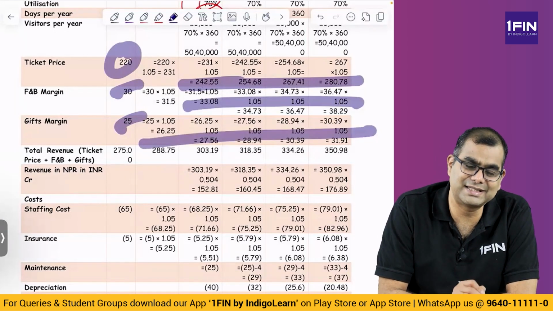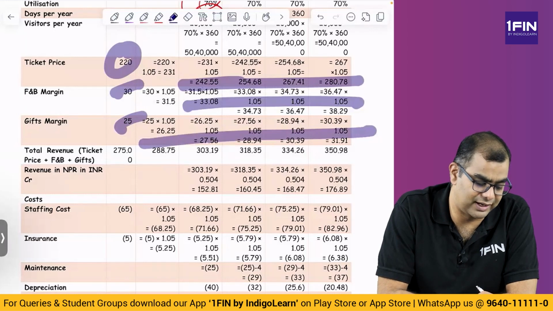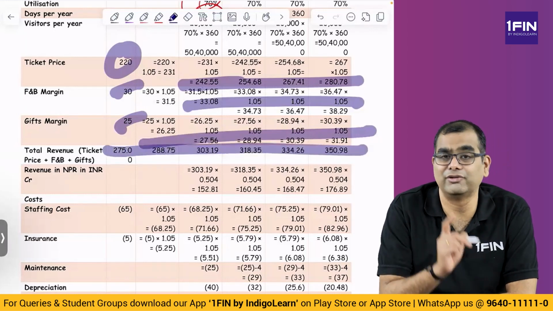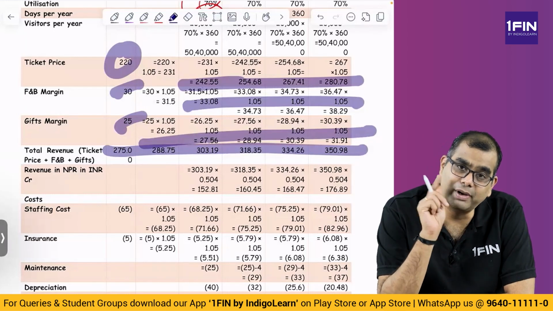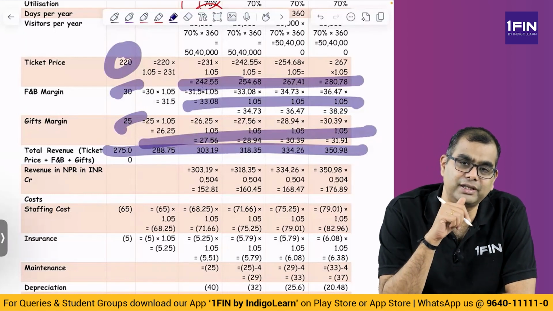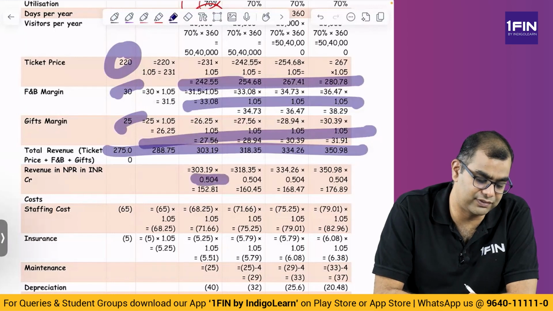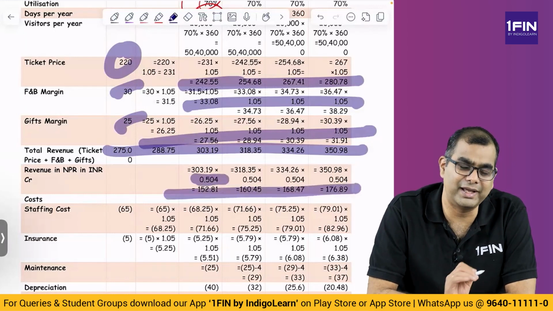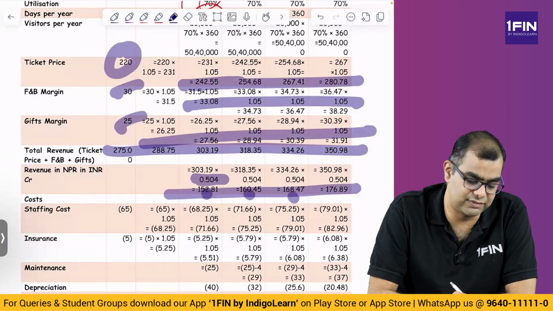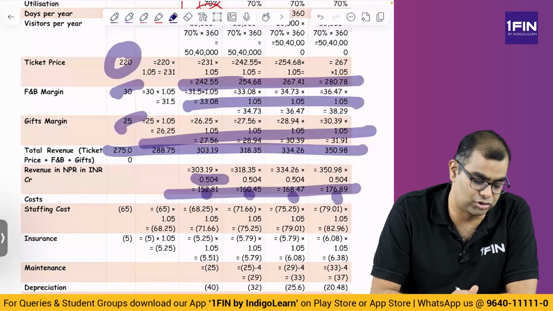If you add the sales and margin, you will get basically the revenue per user. Revenue per user. Please don't get confused that this is the revenue per year. This is the revenue per user per year. How many users are there? Visitors are there? 50,40,000. So you multiply it with 50,40,000 to arrive at revenue in crores. In NPR crores. So 152, 160, 168, 176 is the revenue in crores.